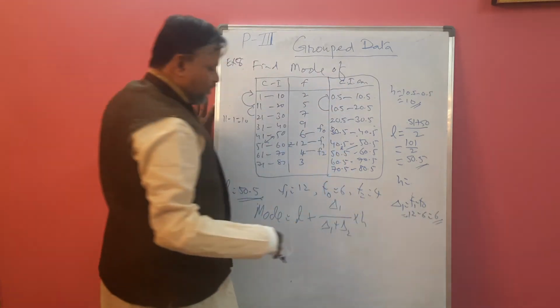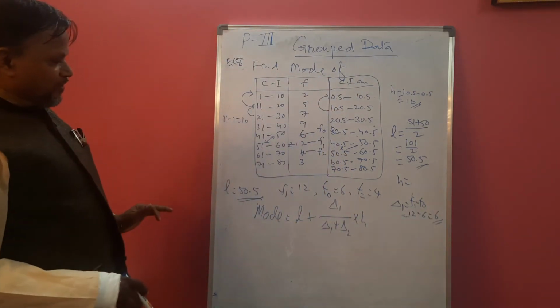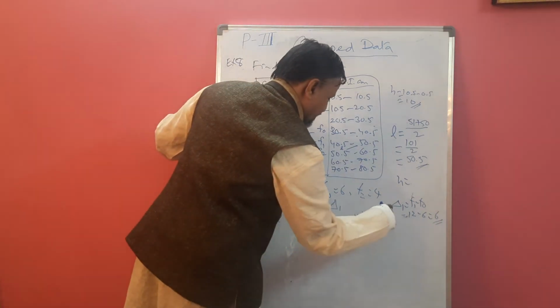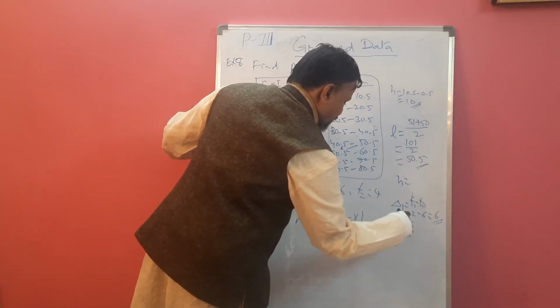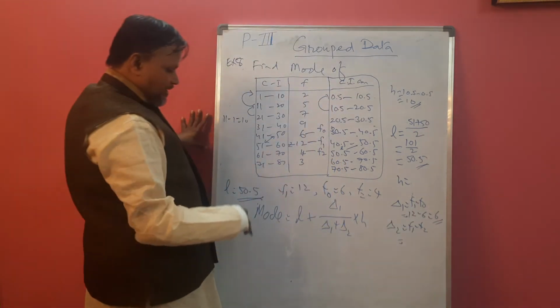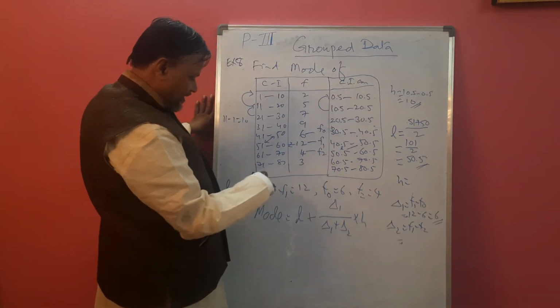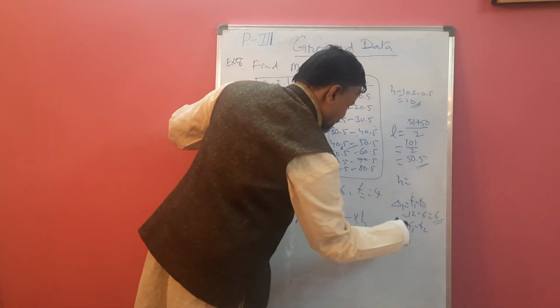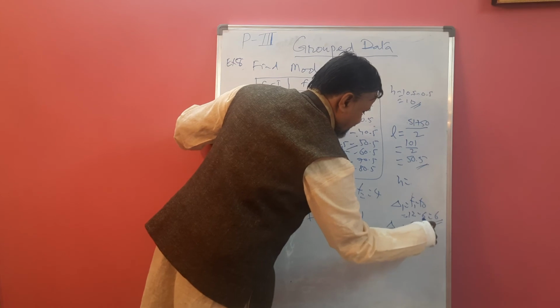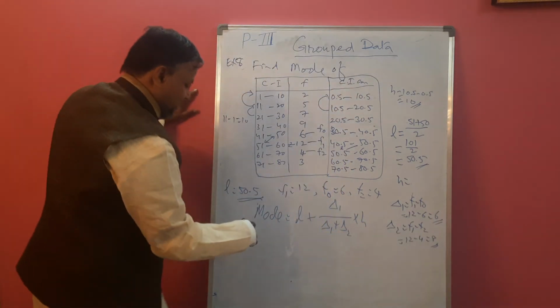So instead of f1 minus f0, we can write delta 1. And delta 2 is f1 minus f2, that is 12 minus 4. This is 8. Now simply you have to write there.